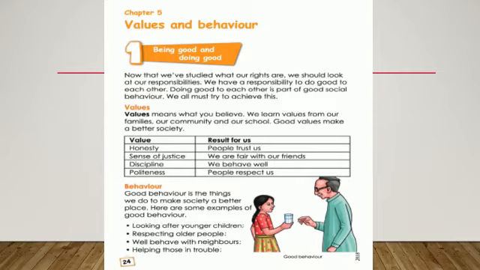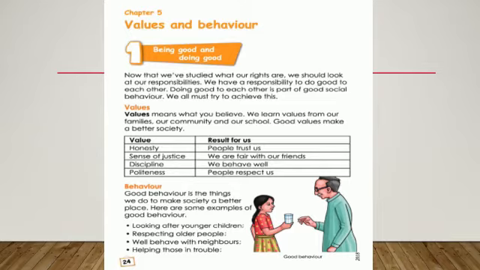So let's read this out. Number 1, honesty. If you are an honest person, people will trust you. Number 2, sense of justice. If you have this sense of justice, you will be fair with your friends. Number 3, discipline. If you are disciplined, you will behave well with people. Number 4, politeness. If you are polite, people will respect you. So having good values is really very important for your character.